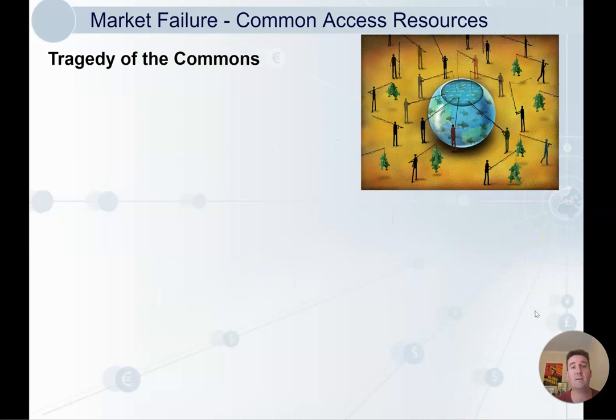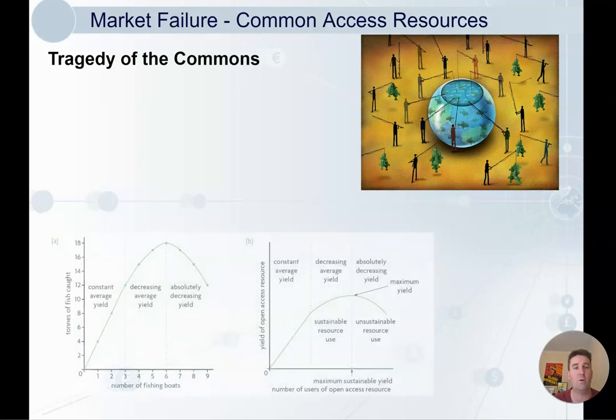Now, the problem with common access resources, or the tragedy of them, is that because no one owns them, people tend to overexploit them. So this image does a decent job of explaining this. We've got one fishbowl. Everyone owns it equally, like no one owns the ocean, I guess. So everyone will just take as many fish as they like. And what happens is that the fish will be overconsumed, and that will be a problem. So we'll overproduce fishing.